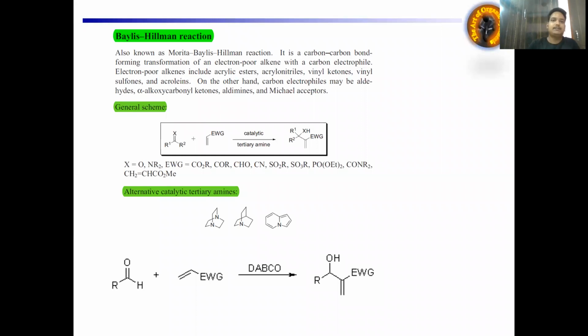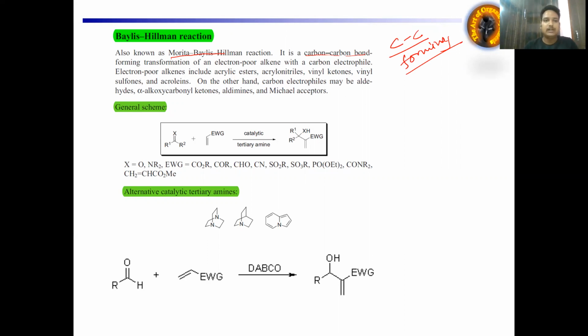So first thing is, what is the Baylis-Hillman reaction? The Baylis-Hillman reaction is also called the Morita-Baylis-Hillman reaction, and this is a carbon-carbon bond formation reaction. If you don't know, I will tell you one thing. In organic chemistry, the most important thing is getting the carbon-carbon bond. So carbon-carbon bond forming reaction is one of the important reactions in organic chemistry. What is the feature of the Baylis-Hillman reaction? That is also the formation of the carbon-carbon bond.